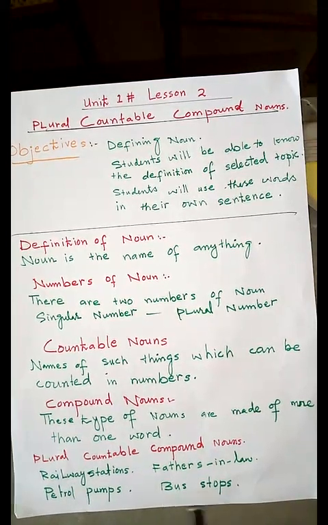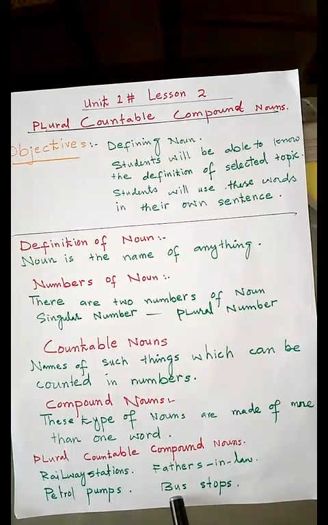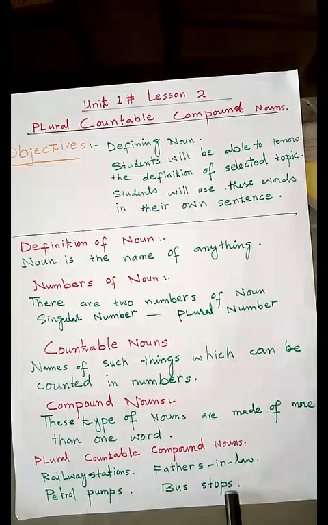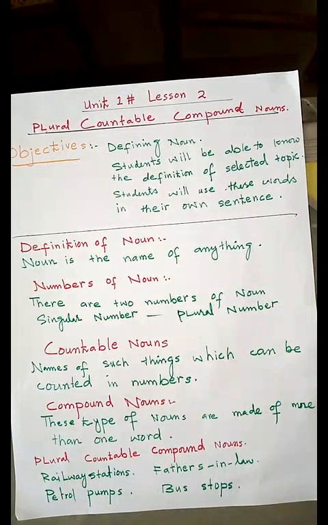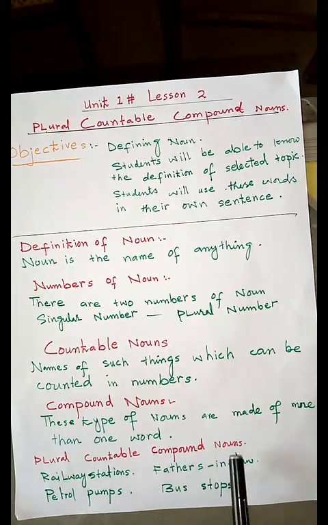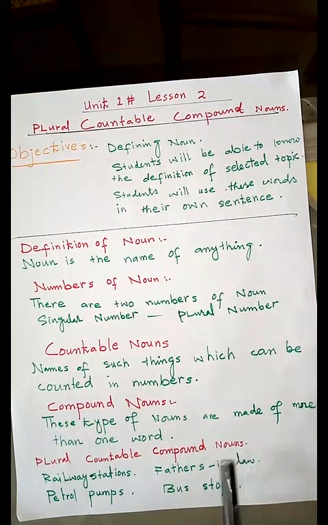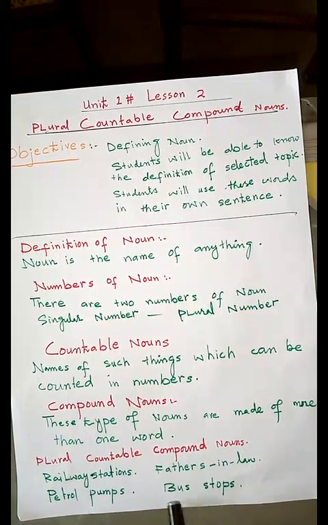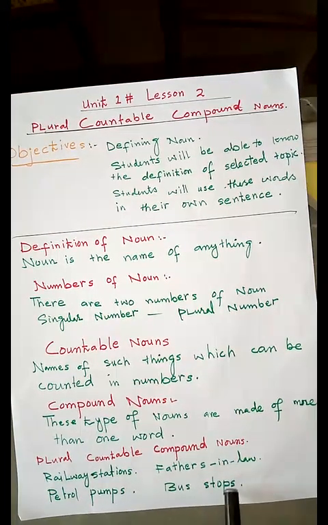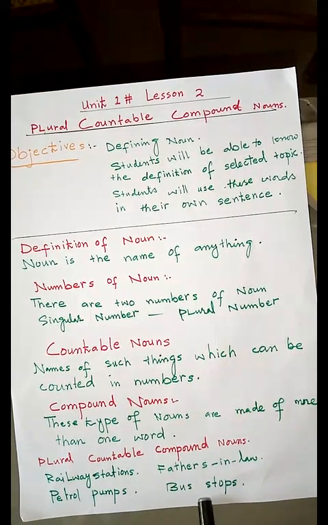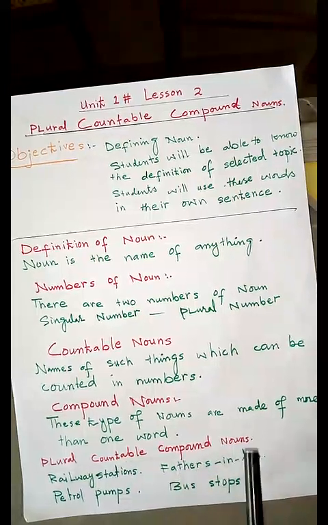Number 4, bus stops. This example of noun is also made of two words, more than one word. If an example of noun is made of more than one word, it will be called a compound noun. But here we can also count bus stops: one bus stop, 5 bus stops, 100 bus stops. So it will be a countable compound noun.